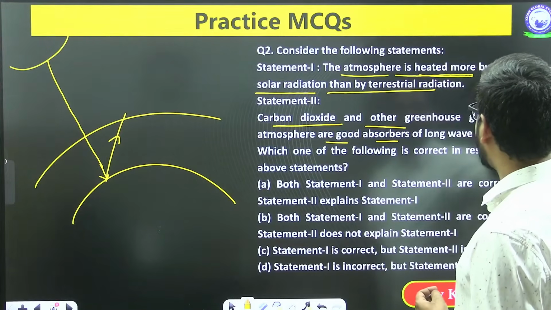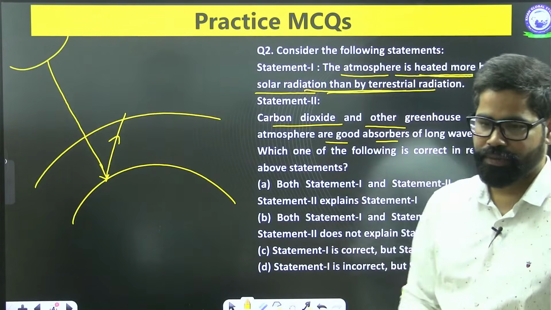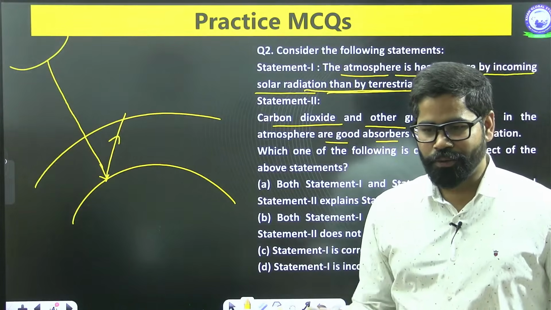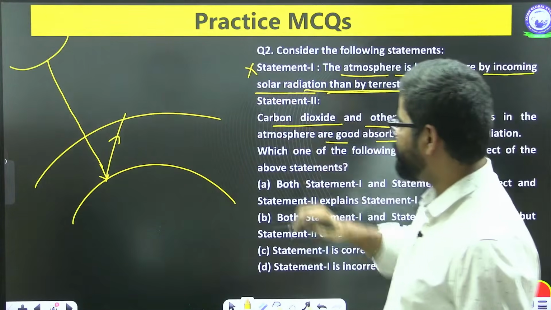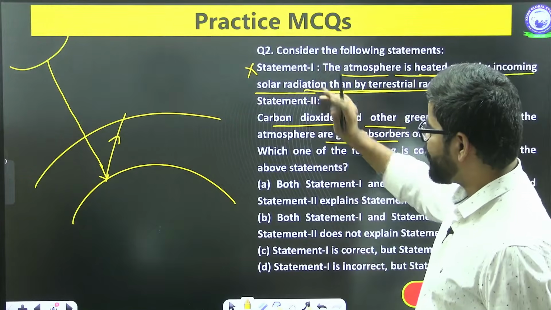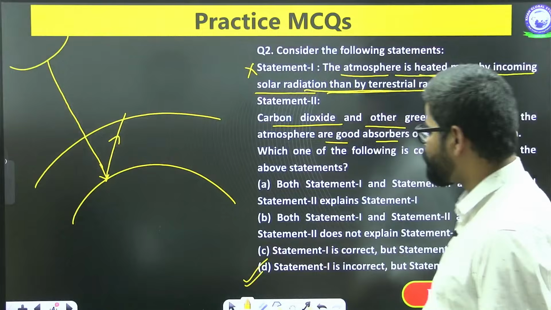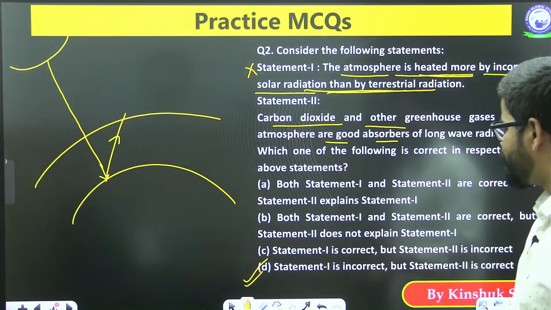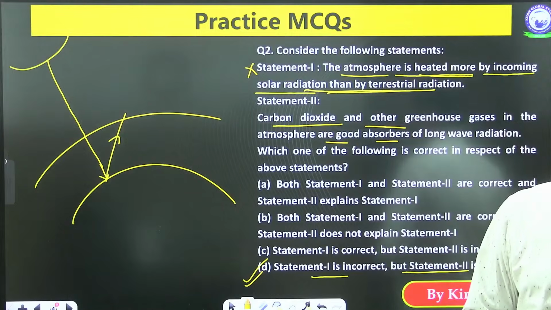Here it is saying that it is heated more by incoming solar radiation than by terrestrial radiation. So from here itself you can understand the first statement is incorrect. Once the first statement is incorrect, you know that there will be only one option, that is option number D. Statement 1 is incorrect, but statement 2 is correct.